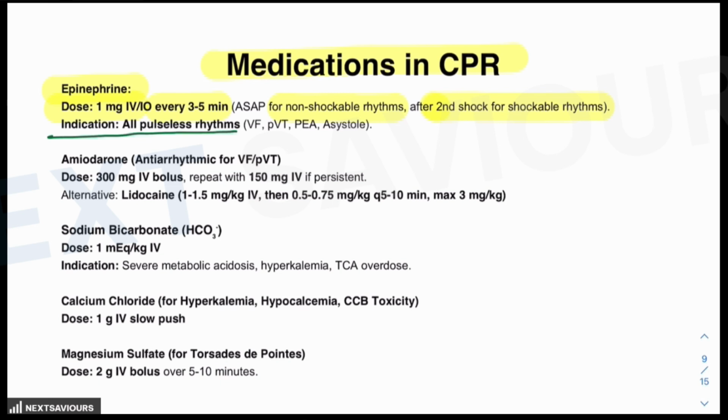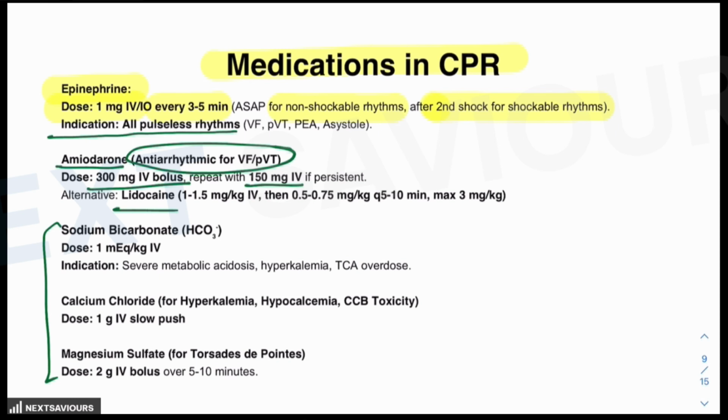Another one is amiodarone. It is used for ventricular fibrillation or paroxysmal ventricular tachycardia. The dose is 300 milligram IV bolus, which is repeated with 150 milligram IV if there is persistence. An alternative is also there, like lidocaine.